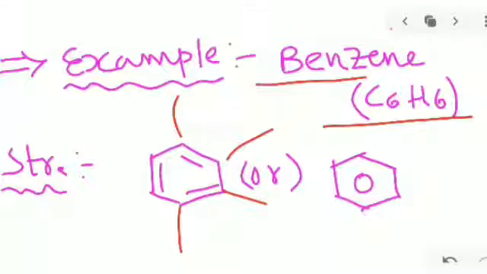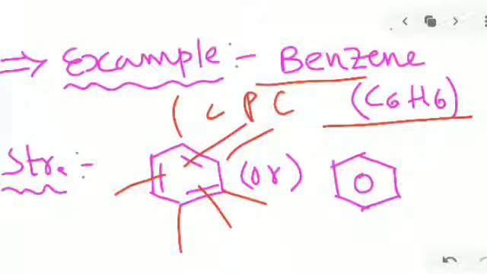Benzene is hexagonal in shape, cyclic, planar, with conjugation and alternating double bonds. Here there are pi bonds and sigma bonds, and 6 pi electrons are present, in conjugation with the alternating double bonds. Benzene has a high degree of unsaturation, so it readily reacts with hydrogen, while saturated compounds do not. So benzene is the example for aromatic compounds.